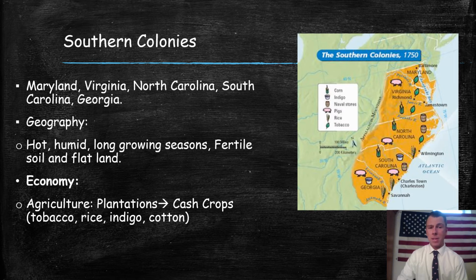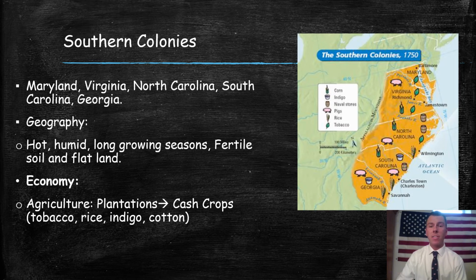So what's their economy? Agricultural base. Star that, highlight that, know that. The southern colonies depended on agriculture. We're going to see things like plantations pop up. These are basically giant farms, places where slaves are going to work. And what are they growing on these plantations? They're producing things that we call cash crops. It's important that we understand this term. Cash crops are crops that you grow to make money. The most popular cash crops in the early 1700s were tobacco, rice, indigo, and especially cotton. Those are going to be your main staple crops.